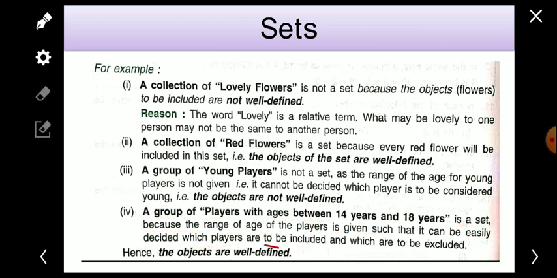Okay, so the objects are very well defined in this. It means this group of players is a set. So we have understood when a collection or group will be called a set, and when it is not. When the objects are well defined, then the group or collection is a set. If the objects are not well defined, it means the group or collection is not a set.